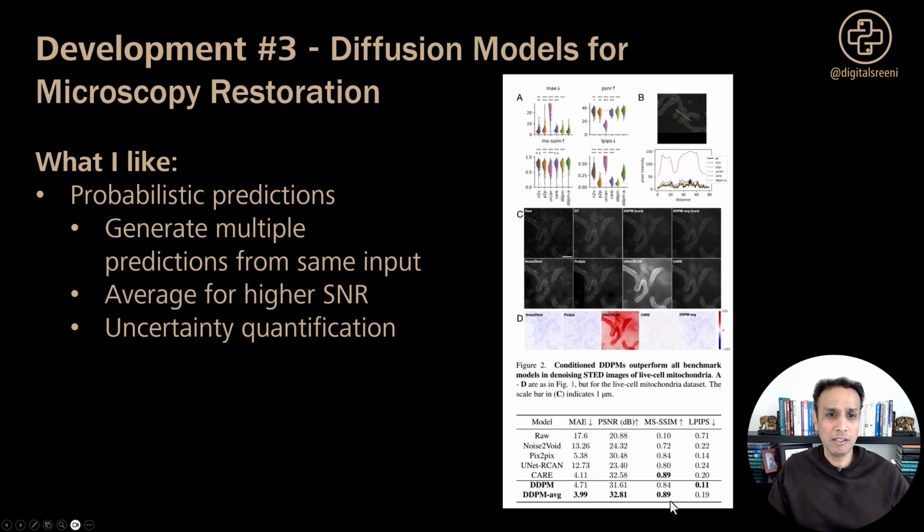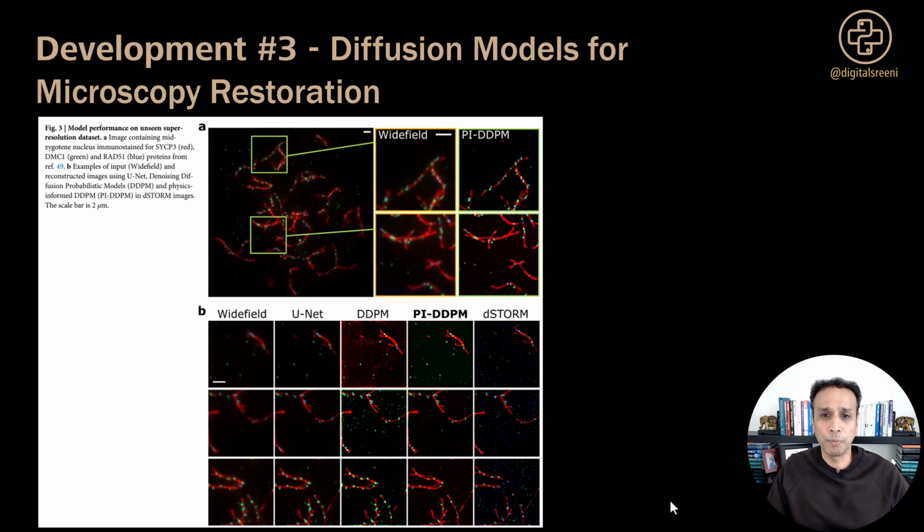And here, there's a concrete example on super resolution data starting from wide field. You can see the progression through U-Net, DDPM and physics informed DDPM, and of course at the end you have dSTORM. And the physics informed version actually gets closest to the ground truth. Compare this across different biological structures, the improvement is very consistent here. So of course, this enables imaging with lower laser doses, right? While maintaining your image quality.